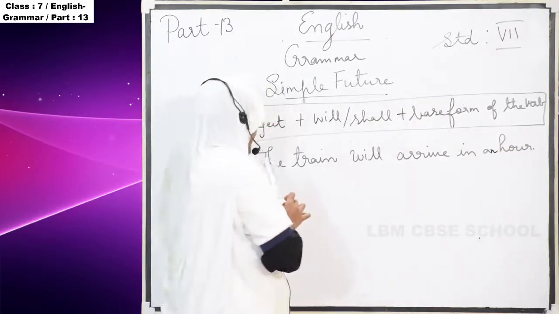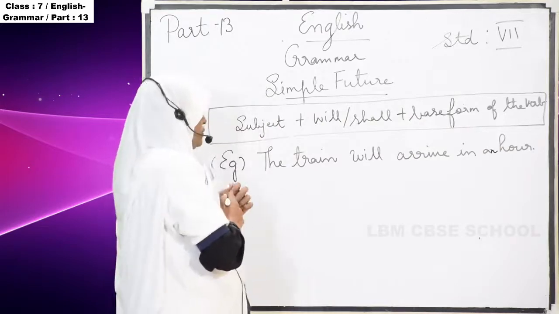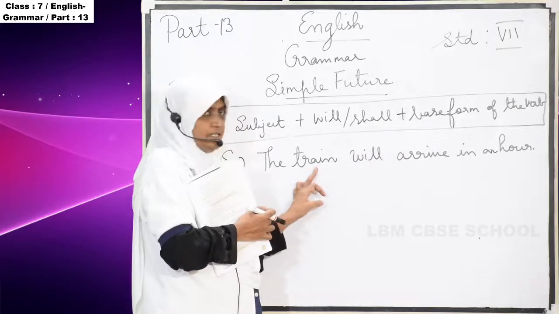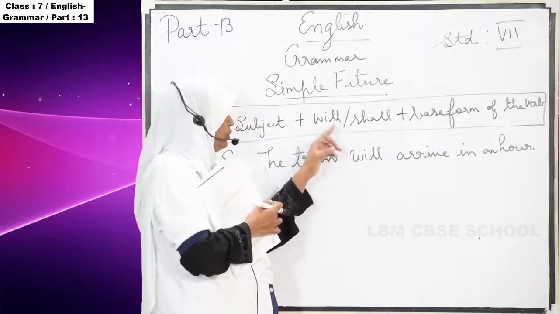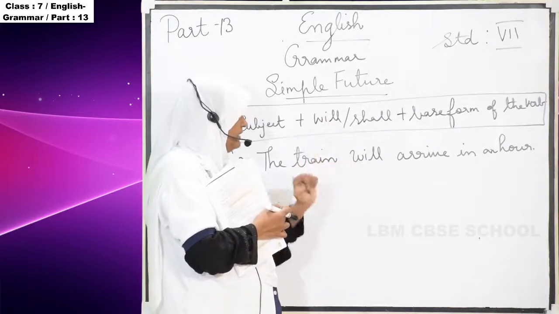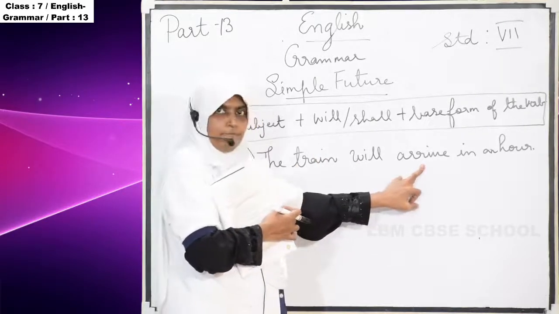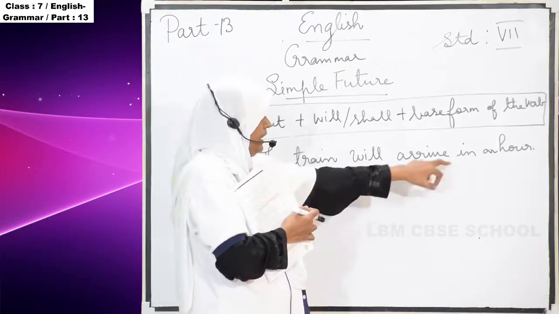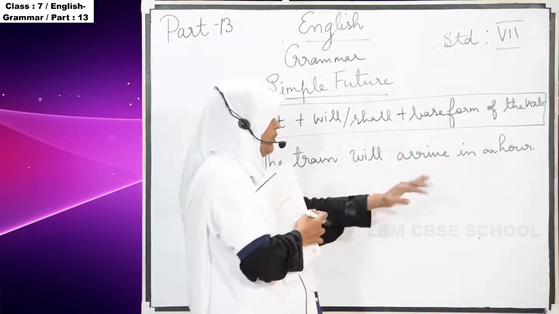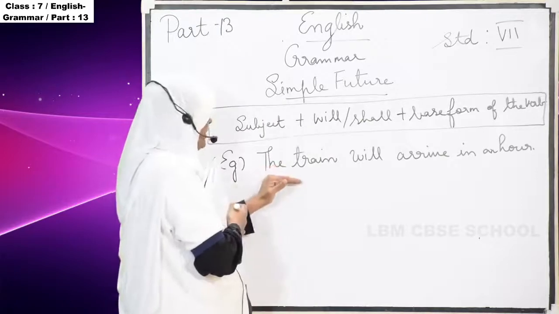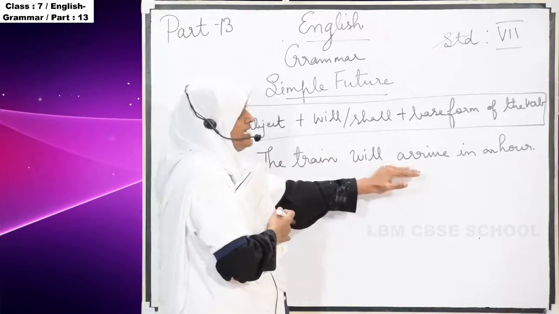Here the subject is the train. I already told you either will or shall will come. Here will has come, and arrive is the base form of the verb.